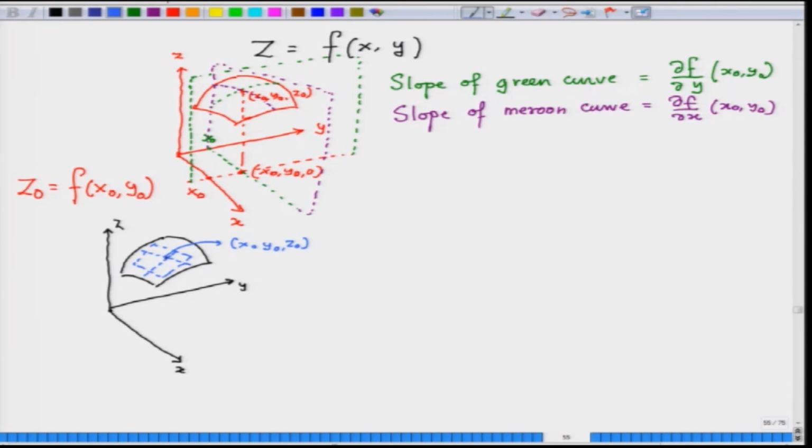So, now what is the expression of a tangent plane? What is the expression of a tangent plane passing through the point x naught, y naught, z naught, where z naught is f of x naught, y naught?